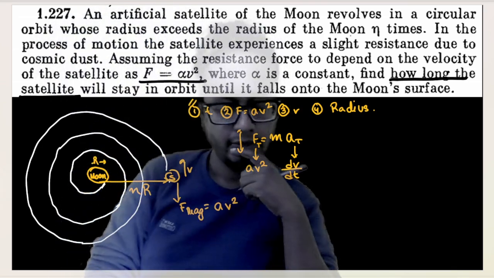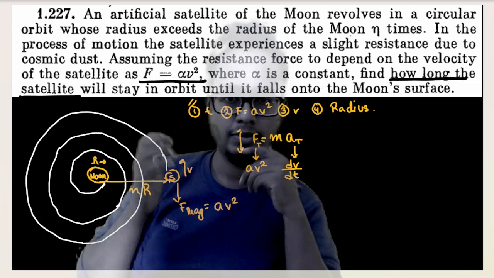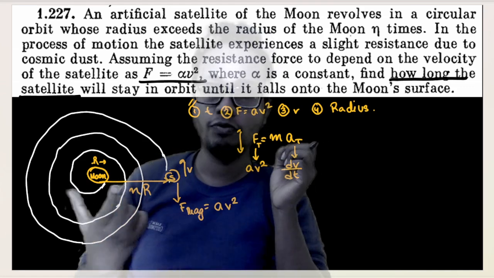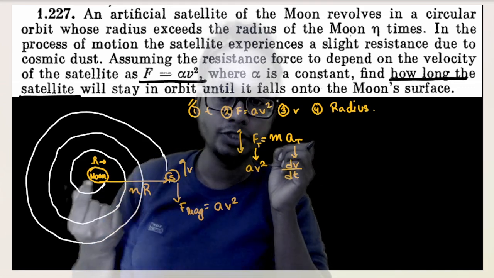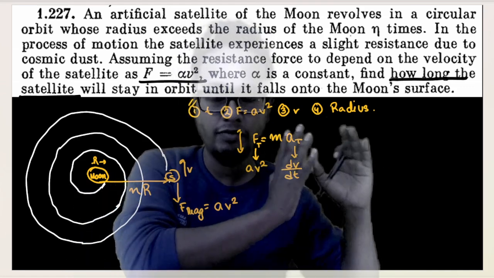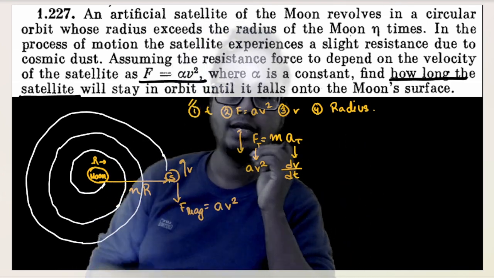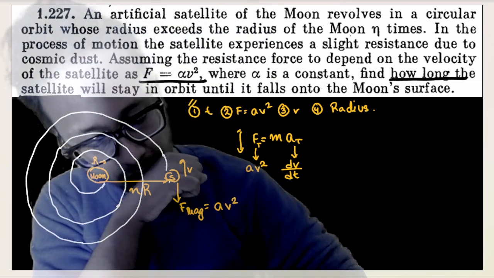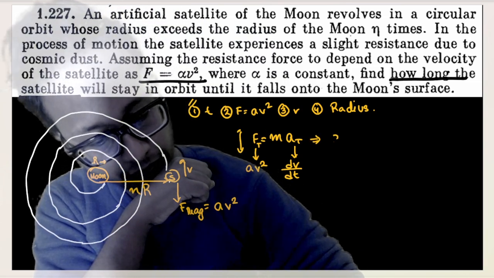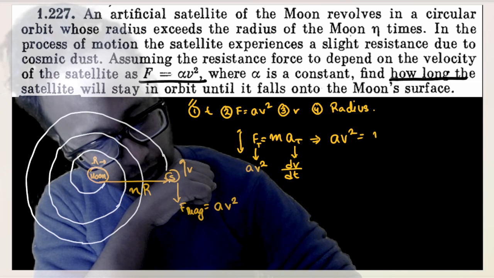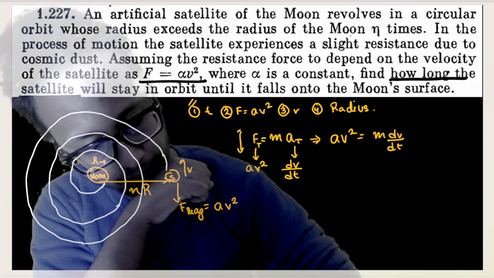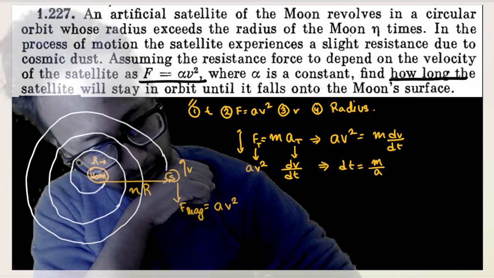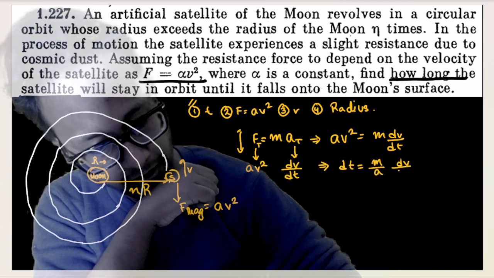Okay. Now somehow I need to find out a gravitational parameter. That means, av square is equal to m dv by dt. There is one more force acting out here on the satellite, that is the gravitational force due to the moon. So somehow I have to introduce a parameter of gravitational force in this equation. Okay. And how do I do that? See, look very carefully out here. Or let's solve this parameter first. av square is equal to m dv by dt. Okay. dt is equal to m by a, dv by v square.